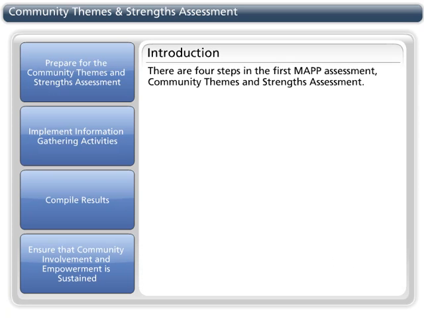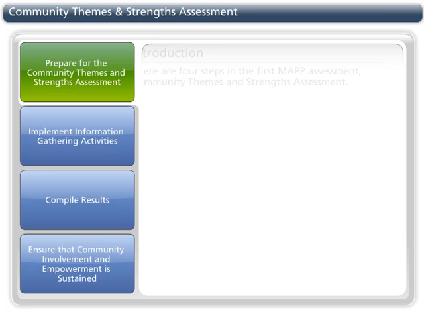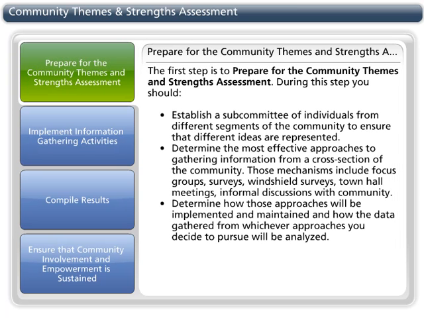There are 4 steps in the first MAPP assessment, the Community Themes and Strengths Assessment. The first step is to prepare for the Community Themes and Strengths Assessment. During this step, you should establish a subcommittee of individuals from different segments of the community to ensure that different ideas are represented.